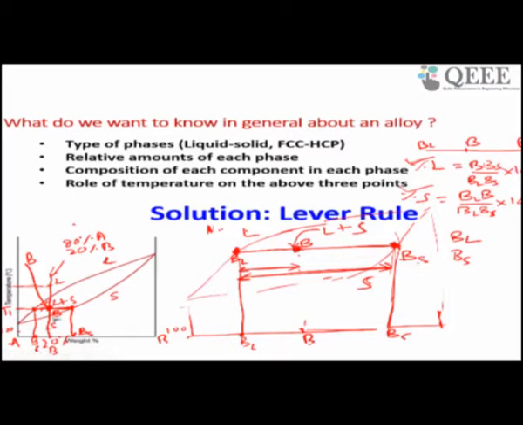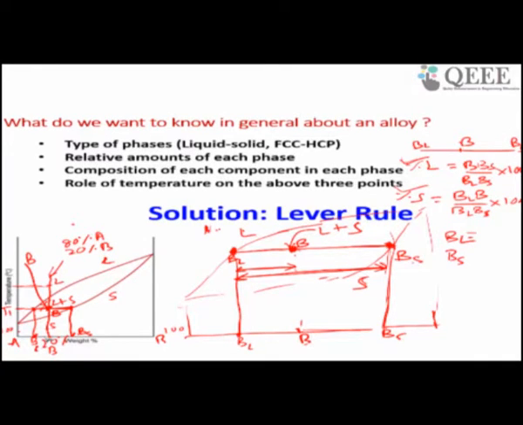For example, here if I assume the chemical composition of BL, BL may be, suppose this is 20%, this is 10%. So BL has 10% fraction of atom B and 90% fraction of atom A. Similarly, what is BS?